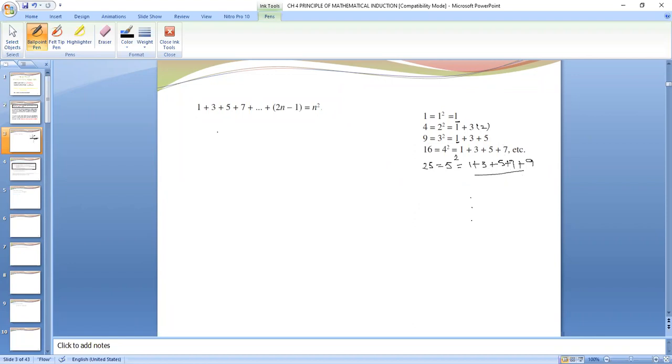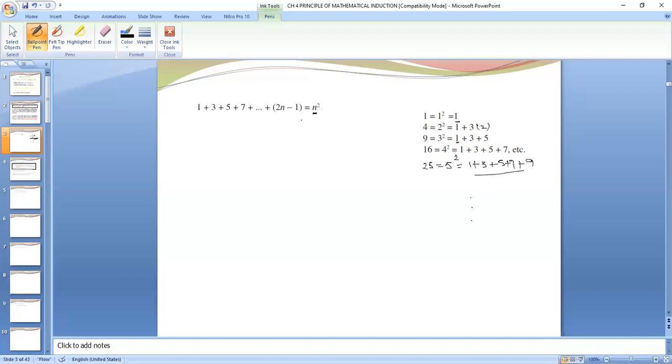So we have written a mathematical result from these facts, that 1 plus 3 plus 5 plus 7 plus up to 2n minus 1, that means we are taking n odd numbers, will be equal to n square. When there are two numbers, 2 square. When there are three numbers, 3 square. When there are four numbers, 4 square. That means when there will be n numbers, the sum will be n square. This is the mathematical statement we have written from these facts.